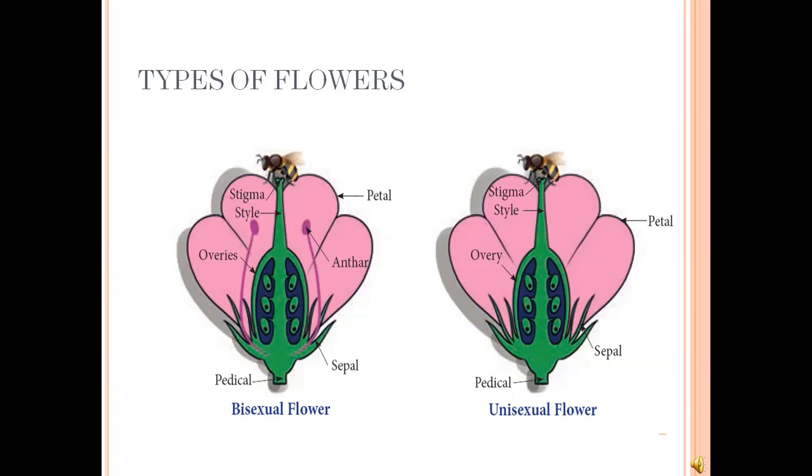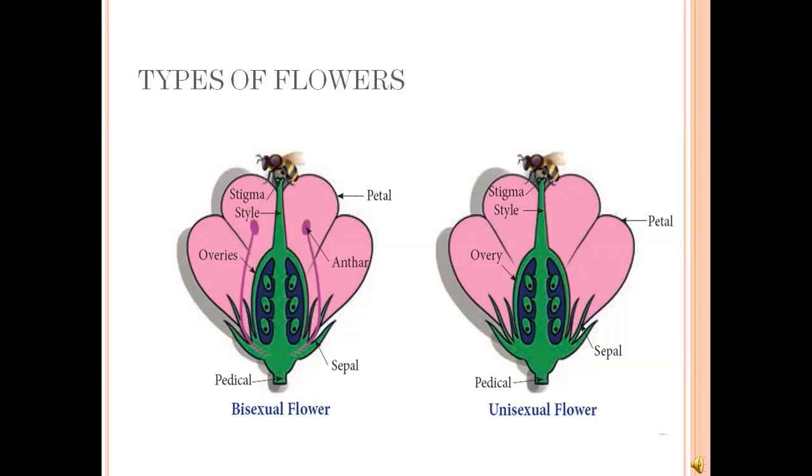There are two types of unisexual flowers. First one, male flower and female flower. The one with androecium and without gynoecium is called a male flower, and the one with gynoecium and without androecium is known as a female flower. These are called unisexual flowers.